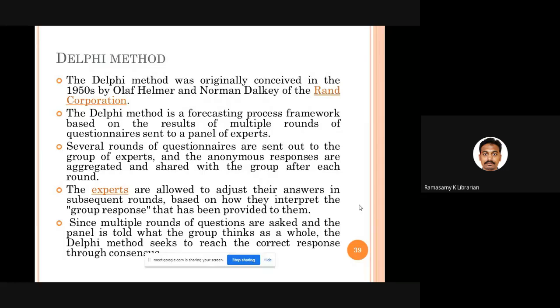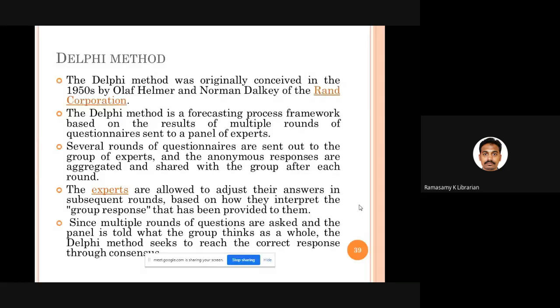You will improve your answer. Sometimes you will say that, I'm sorry, what I told in the first round was wrong. What Mr. X told is correct. I am agreeing with X. So this way, 3 rounds, 4 rounds, 5 rounds will be conducted till the time the facilitator feels that I have got some unanimous, consensus answer from all the experts. Fine. So till you reach that particular stage, you will have as many rounds of questions as you require.